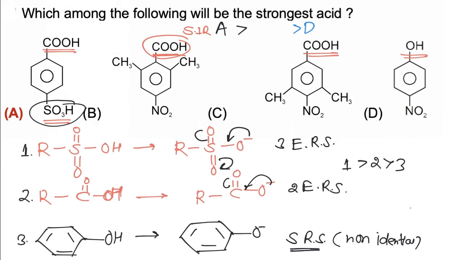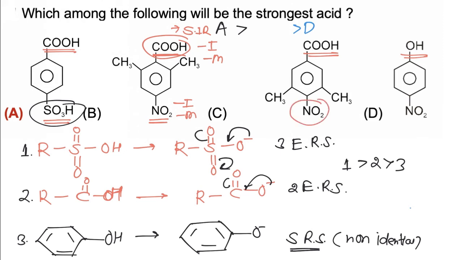NO2 is also present which applies -I and -M effect on the benzene ring, so SIR, -I and -M, three factors, are increasing acidic strength.